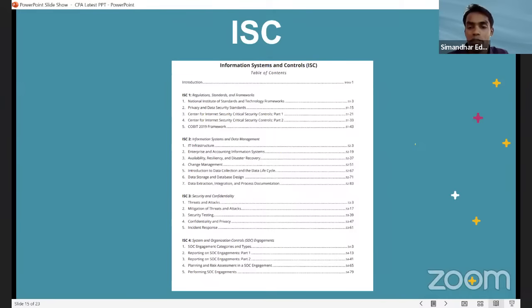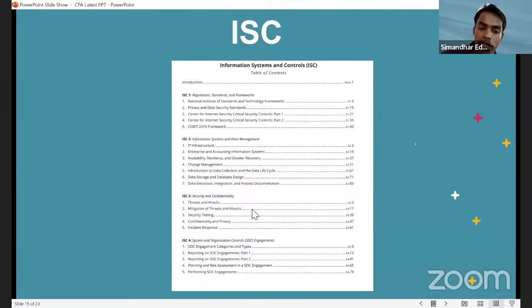But to be honest, this is a subject where you'll have a lot of job opportunities, a lot of practical work, and a lot of opportunities in audit. This is my favorite discipline, I would say. If someone asks me, among all the 3 disciplines, which should I go for, I will go for ISC, because this is technology and this is the future. This is something which cannot get automated. This is something which everyone would want to go into. IT is the order of the day. With privacy and all, and now with AI coming in, we are talking about ethical AI, compliances and all those things. I think this is one subject where you'll have huge job opportunities this year or next year.